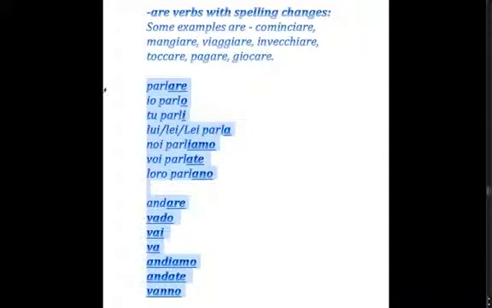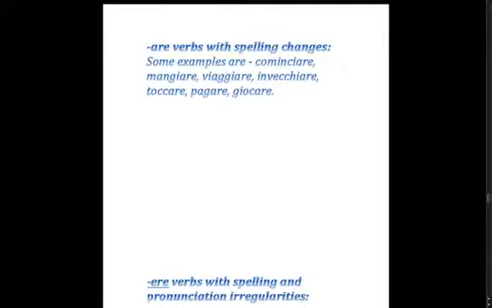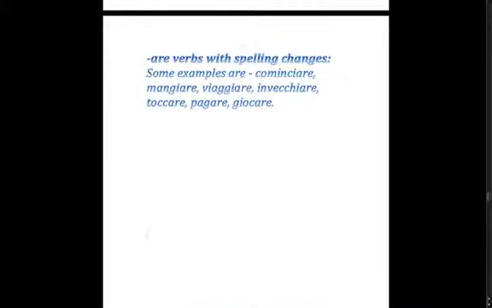There are also some verbs, like these ones listed here, that are regular verbs. They follow a similar pattern to the conjugation of a regular verb like parlare. However, there are some irregularities with the spelling. So the spelling changes with the first four verbs due to this i that's present just before the -are.